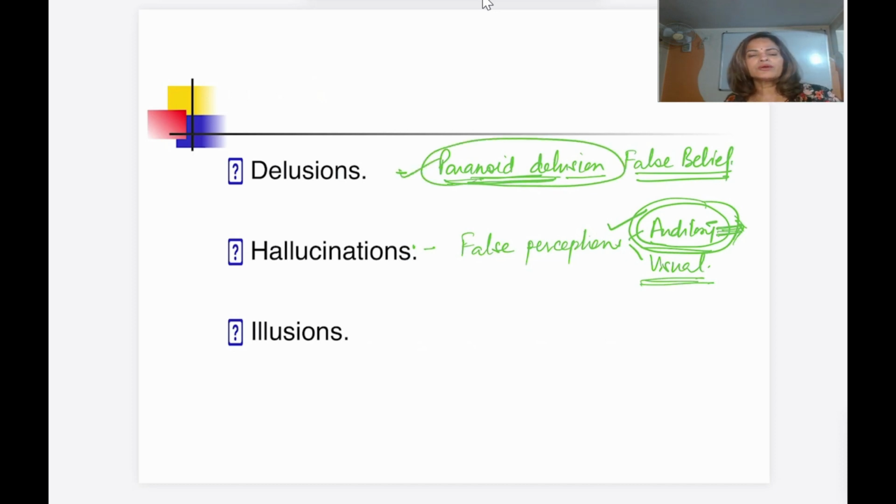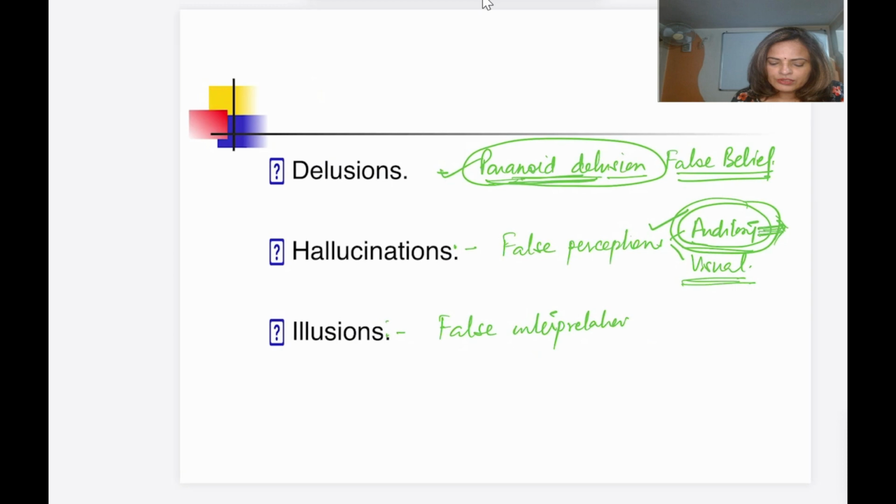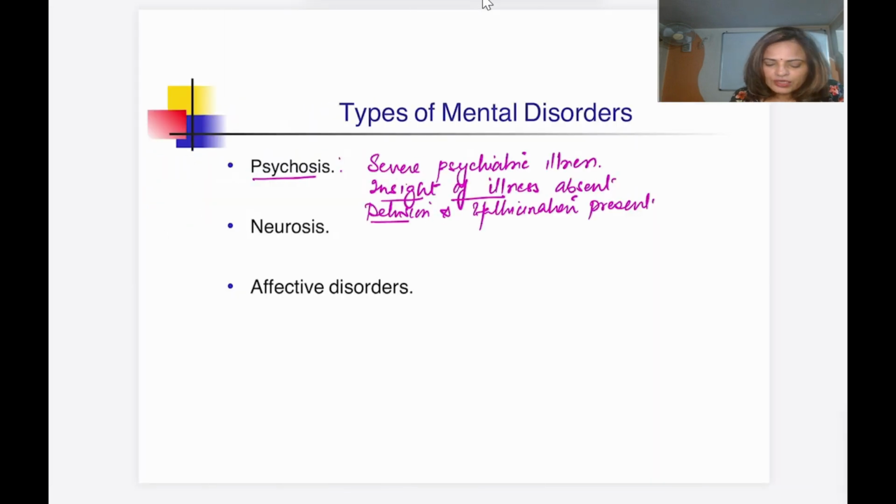Another terminology which we use, though it is not related here, is illusion. What is an illusion? Illusion is a false interpretation, like the person interpreting a rope as a snake. So that is an illusion. In psychosis, delusion and hallucination are there.